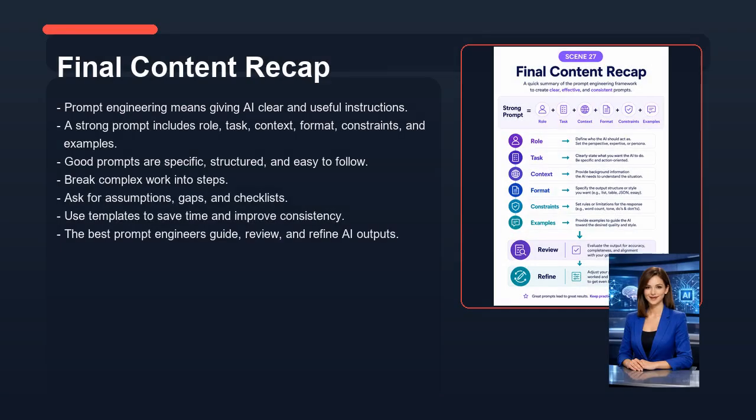Now let's look at the final content recap. Prompt engineering means giving AI clear and useful instructions. A strong prompt includes role, task, context, format, constraints, and examples. Good prompts are specific, structured, and easy to follow. Break complex work into steps. Ask for assumptions, gaps, and checklists. Use templates to save time and improve consistency. The best prompt engineers guide, review, and refine AI outputs.